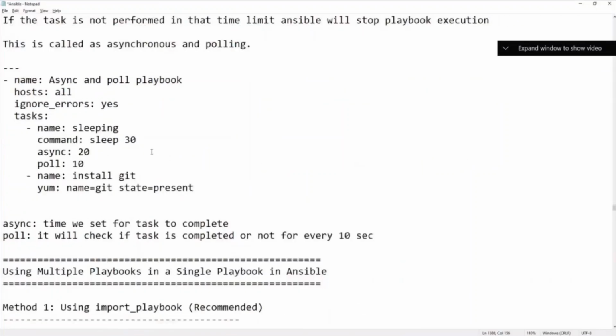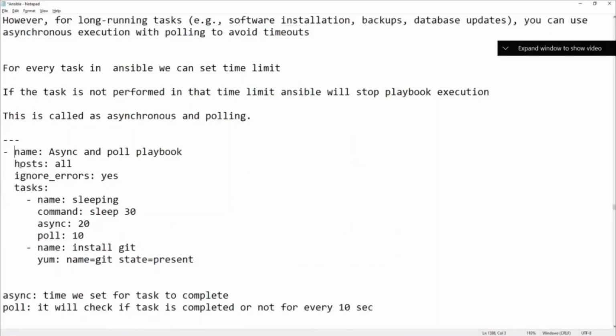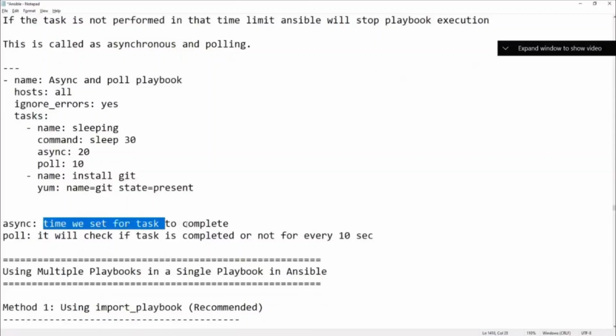I'm giving one small example here. Hosts, ignore errors, fine. The task name is Sleeping. I'm using a command module with sleep 30. Sleeping, what will happen? No action, it just sleeps, so our cursor will be sleeping for 30 seconds. And here I have put async as 20. Asynchronous means the time we set for the task to complete.